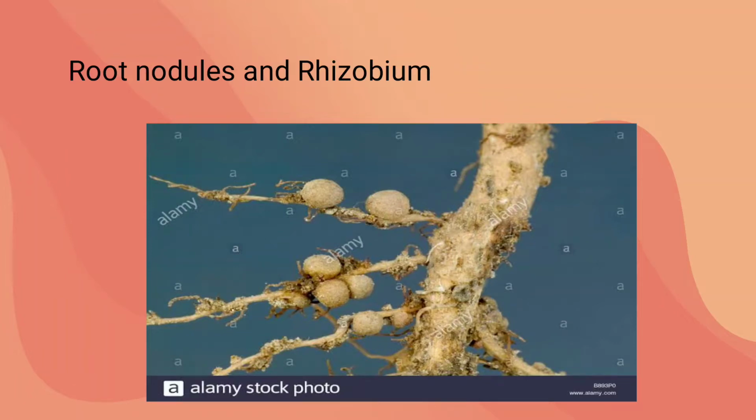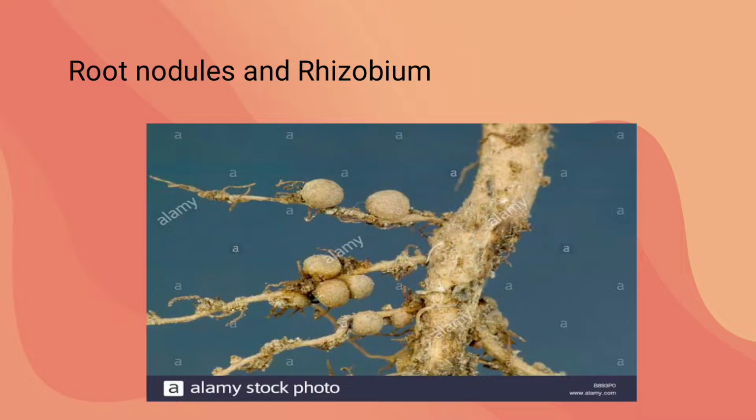Here is one more example, that is root nodules and rhizobium. What are these root nodules? Root nodules form in leguminaceae plants. What are leguminaceae plants? Plants like groundnut, peas, Bengal gram, green gram, moong, soya bean.